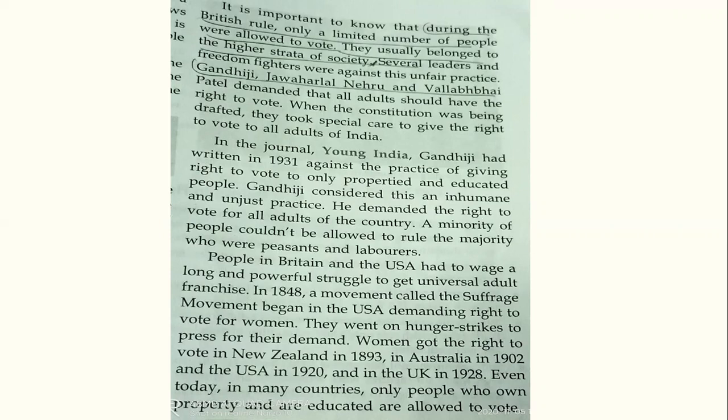And then in the journal Young India, Gandhiji had written in 1931 against the practice of limiting the vote. Now, Gandhiji also considered this an inhuman and unjust practice.